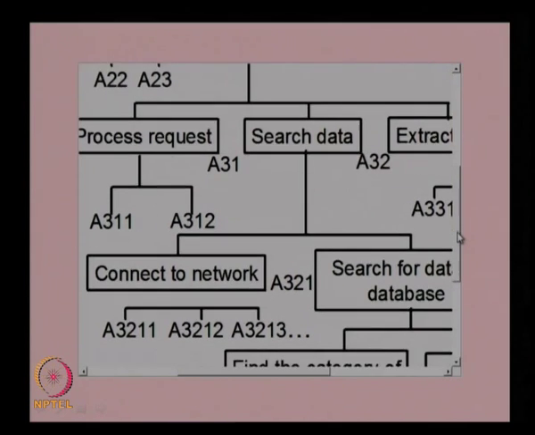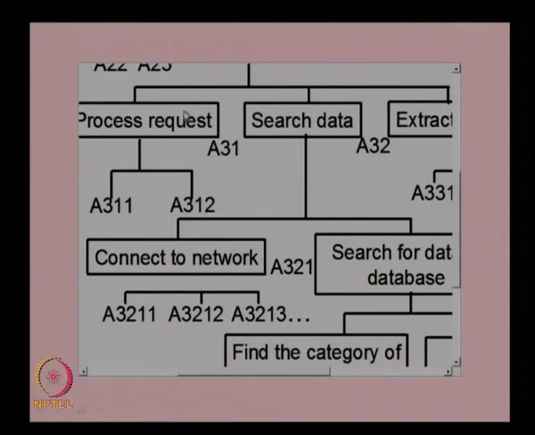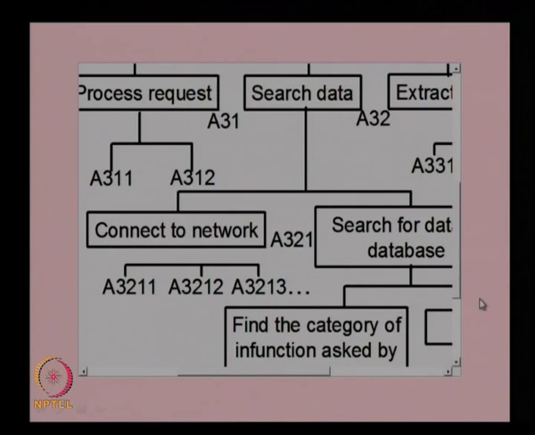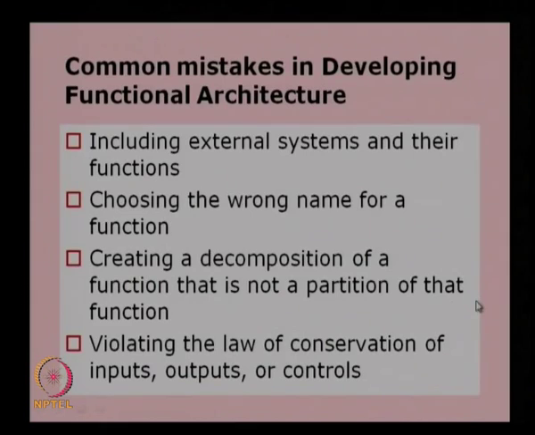So we will be able to decompose all these functions into their smallest level functions and provide the hierarchical function structure. So that is how we do the decomposition.